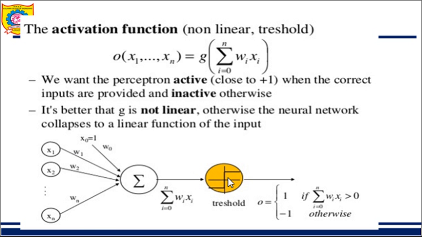Here we see different kinds of activation functions. A number of activation functions are available, but any one among them is applied. For example, I'm using a simple activation function which shows that if the addition is greater than a certain value, for example greater than 0, then output 1, otherwise output minus 1. In this case, only two values will be output, since we are seeing the simplest form of neural network. It will either output 1 if this value is greater than 0, or output minus 1 if the value is less than that.